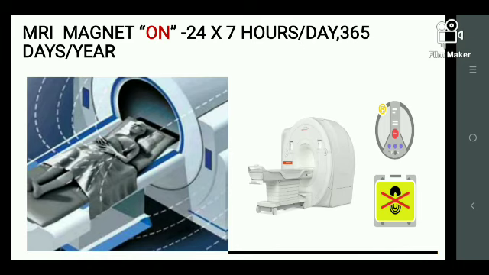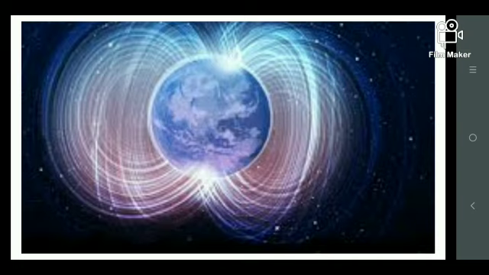So this will heat up and evaporate, and the machine will blast, as well as lose all its superconductivity properties. Okay, so keep in mind that your magnetic field is produced and the magnet is always on. Precautions will be very much taken inside the scanner room, that is where the machine is installed.